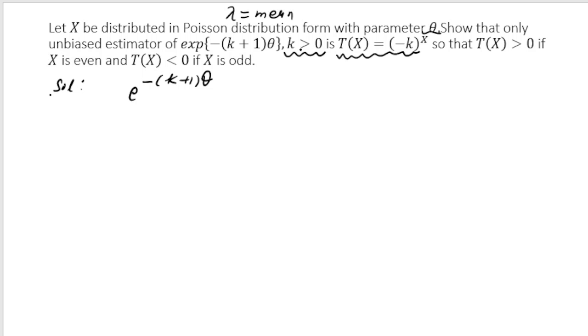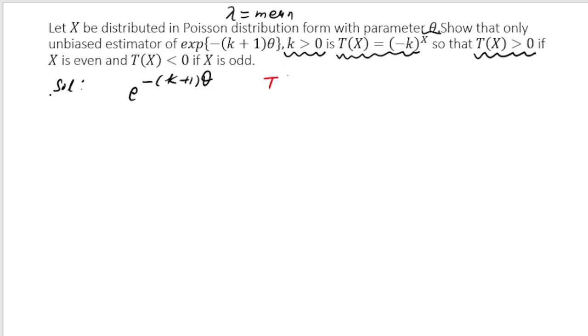So which is very clear, since k is positive, so minus k to the power n, anything even will be greater than 0. So tx will be greater than 0 if I take x even, and tx will be less than 0 if I take x odd. So this is obvious. So basically what we have to prove?